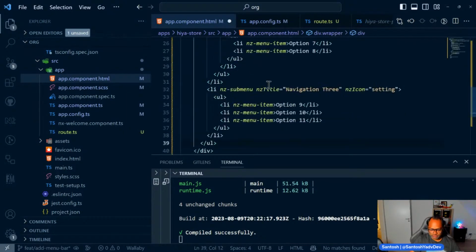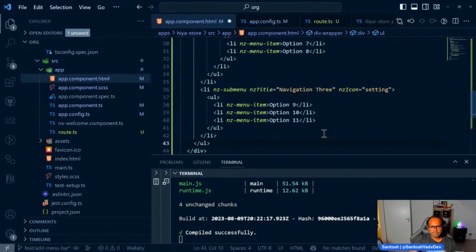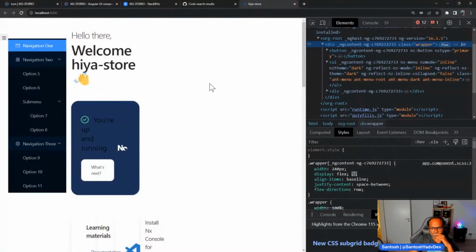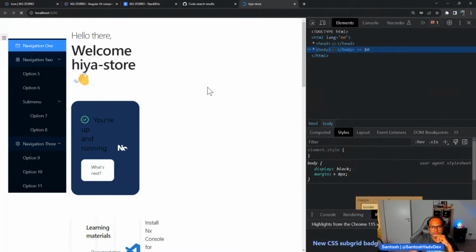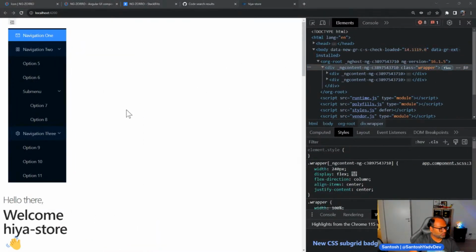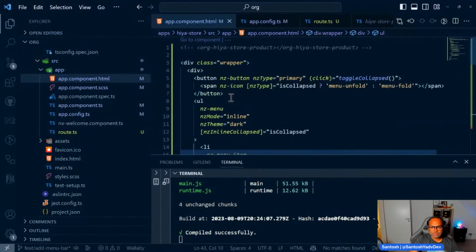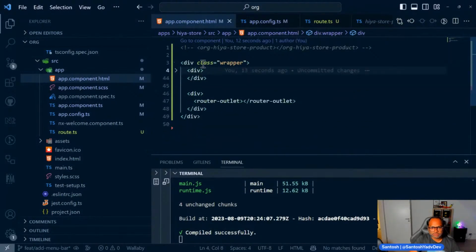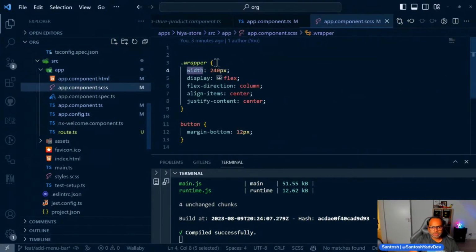Hope I know what I'm doing when it comes to CSS. Let's try it again. So here I'll move this into another class. I'll give this div another class where I will move this width.